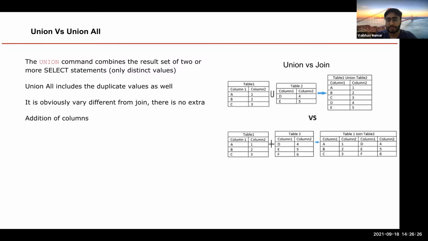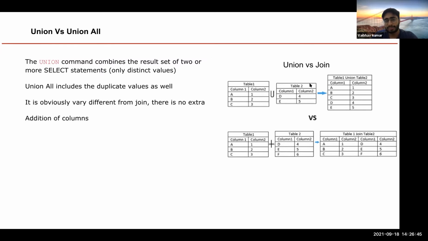If you can see from the example, union versus join: table one union or union all with table two gives me this. All the data gets appended to the table structure from table one.